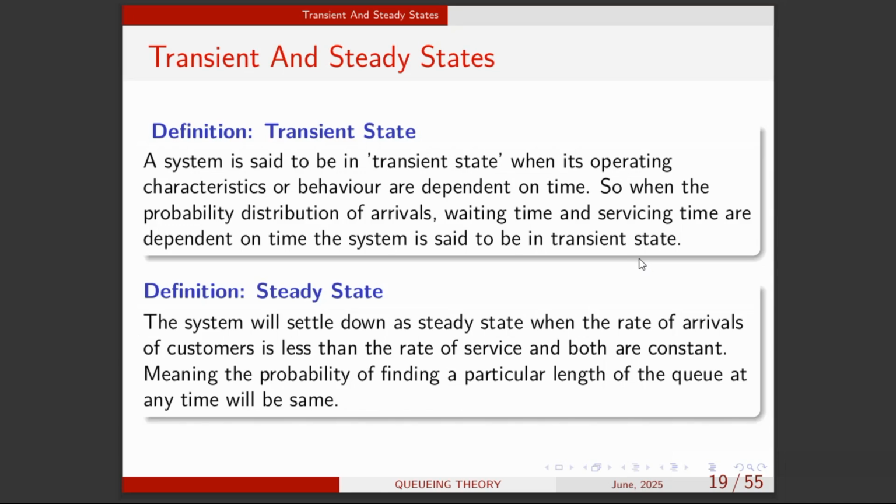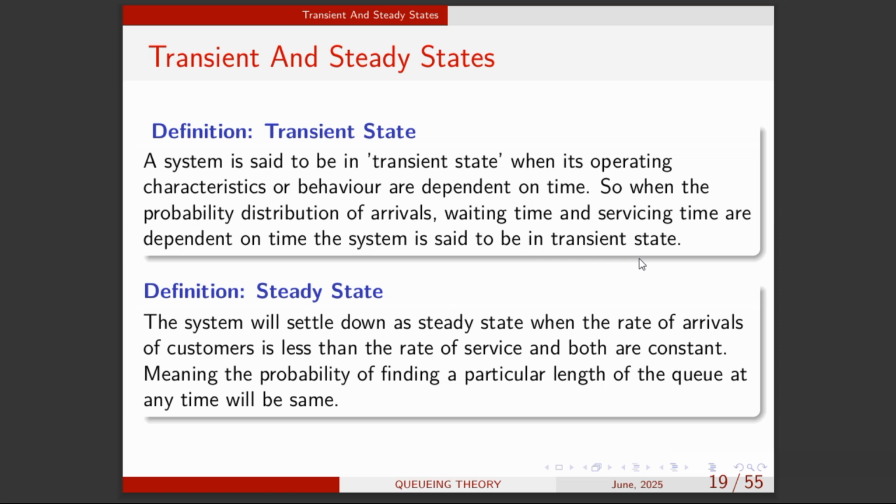All right, good day and welcome back to the Statistics and Mathematics Teachers course on stochastic processes. So, in today's video, we're going to look at a continuation of our queuing system course. Okay, so today we'll be focusing on transient and steady state.